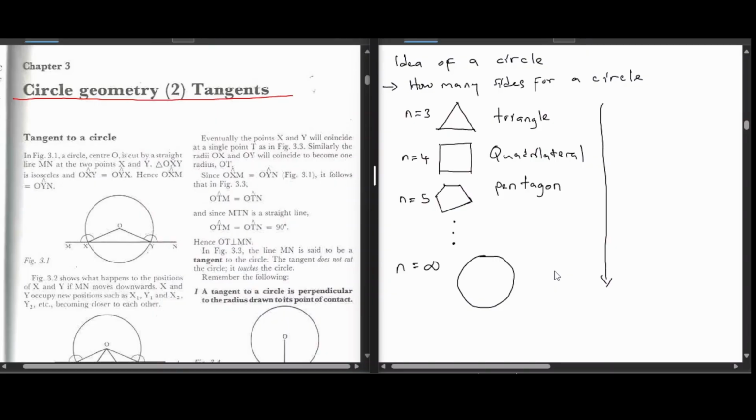That's the idea. But we can think about this as points, not sides. So we have different points. Of course, these points can be joined following the same circumference, which are making up a circle.